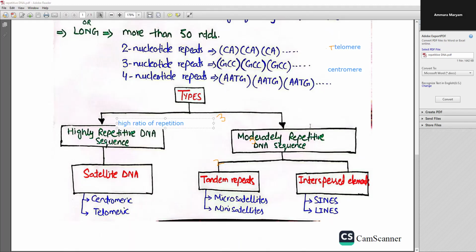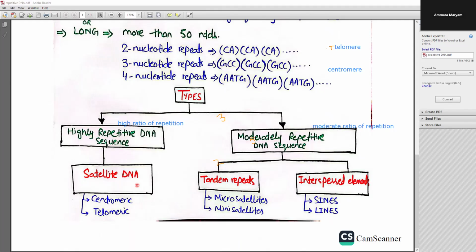Similarly, moderately repetitive DNA sequences are those which have a moderate ratio of repetition. So these nucleotides are going to repeat many times, but at a moderate level as compared to the highly repetitive DNA sequences. These highly repetitive DNA sequences are basically typically shown by the satellite DNA.